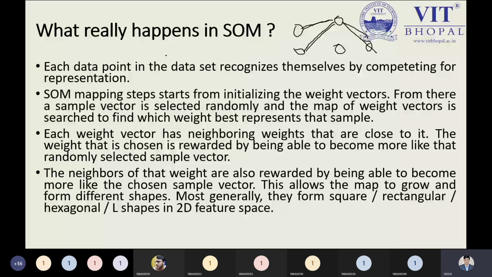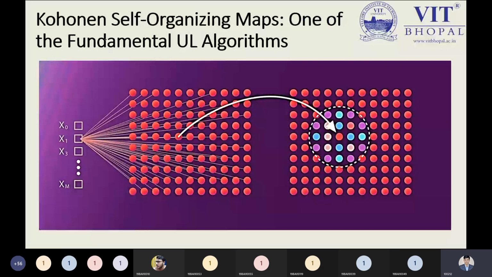Now, Kohonen self-organizing map is saying to us, why Kohonen? Because it is inspired by the artificial neural network, which is also sometimes known as Kohonen map or Kohonen network. If I'm using that concept to implement my Kohonen self-organizing map, then on the slide you can see the fundamental algorithm over here. Input we have x0 to xm, and here we have many nodes plotted like this. Some of the nodes are connected, some are not connected.